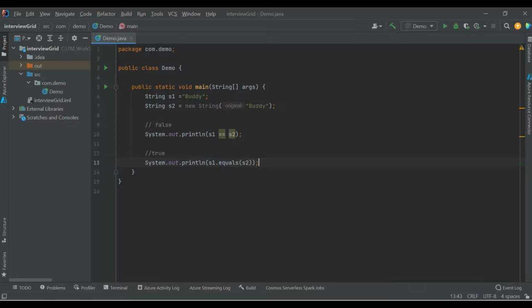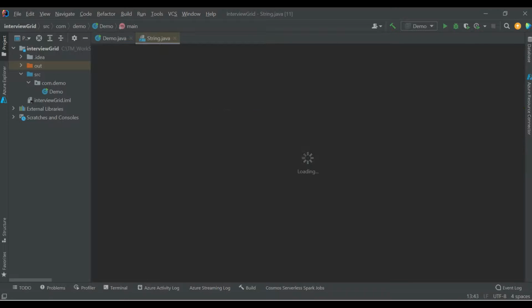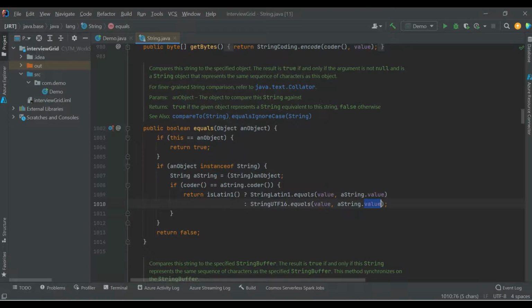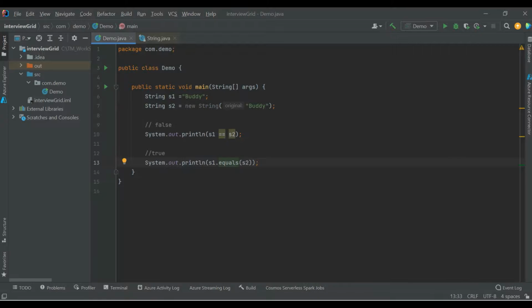If you go to equals, String is a class in Java. This equals method is from the Object class, and it is already overridden in String. If you see here, it is trying to match the content, the value. So that's why when you do s1 dot equals s2, it will try to match the content, and it will give us a true, because both the contents are the same.